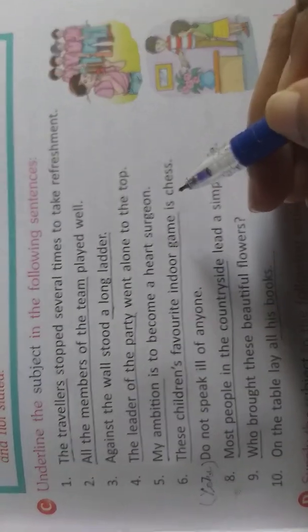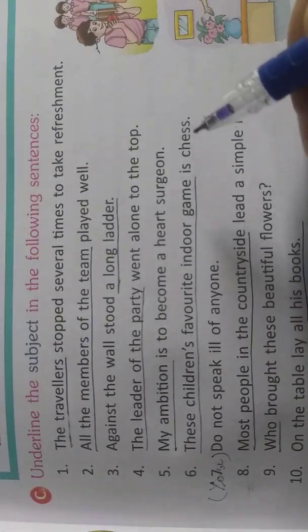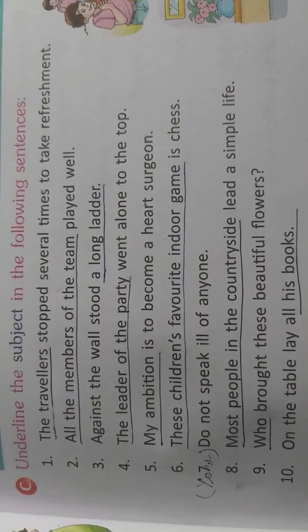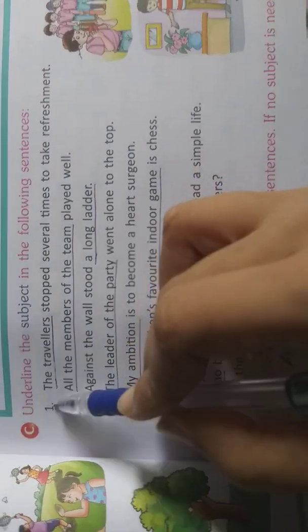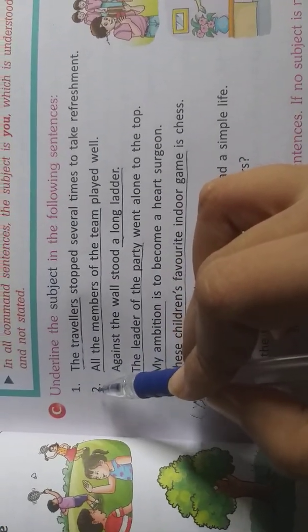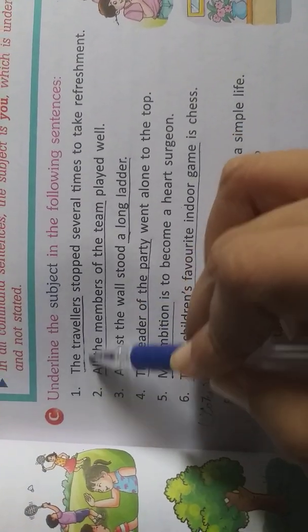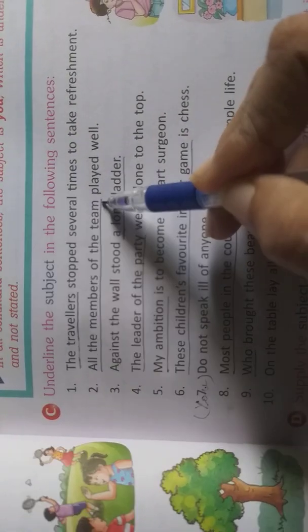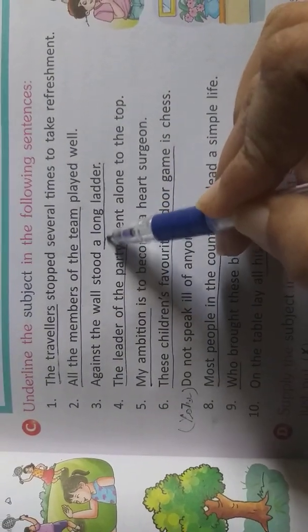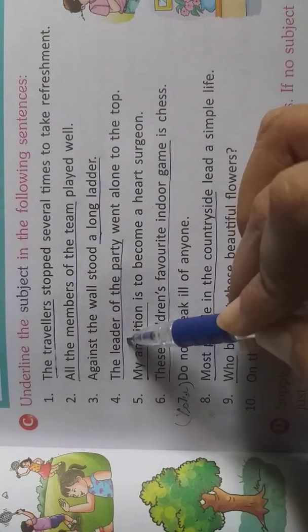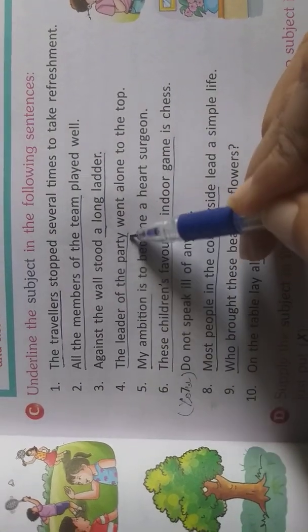Now one more exercise that you were talking about, it is chapter 6, subject and predicate, exercise C. So many students were confused, so let me explain this again. C exercise, first one, the travelers, underline the travelers. All the members of the team, underline all the members of the team. Against the wall stood a long ladder. A long ladder is the subject. The leader of the party, underline the leader of the party.